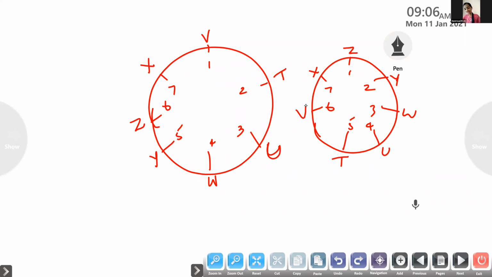Ma'am, I'm doing. You are doing. Okay, I think more or less it is the same thing, only you will get one of you moving here. Check it here. If we move in clockwise direction: X, V, T, U, V, W, Y, Z. Here, if we move clockwise, we are not getting it. But if we move anti-clockwise: X, V, T, the order is the same, only you are getting T, U, W, Y, Z. Do you understand, Karthik? In both the cases, we will get the same. Okay, only the view is changed.